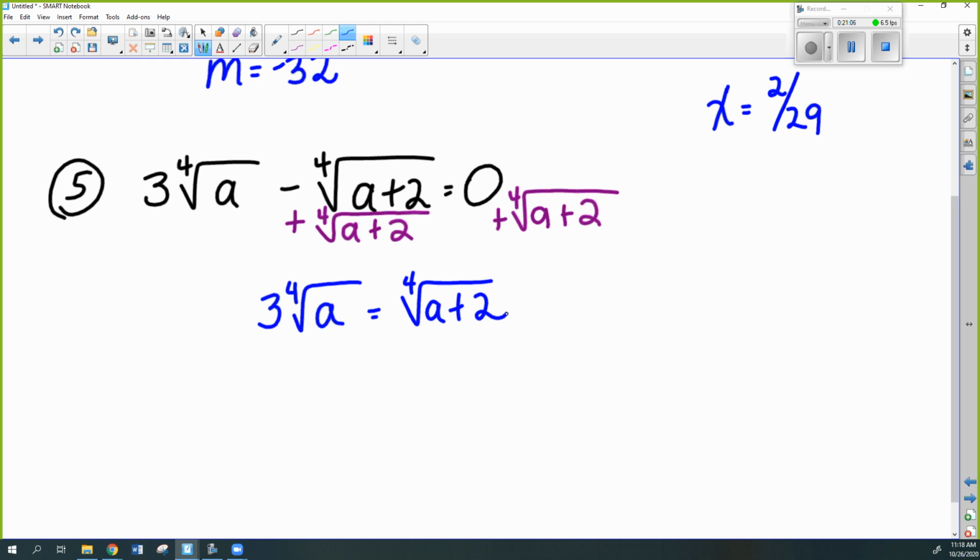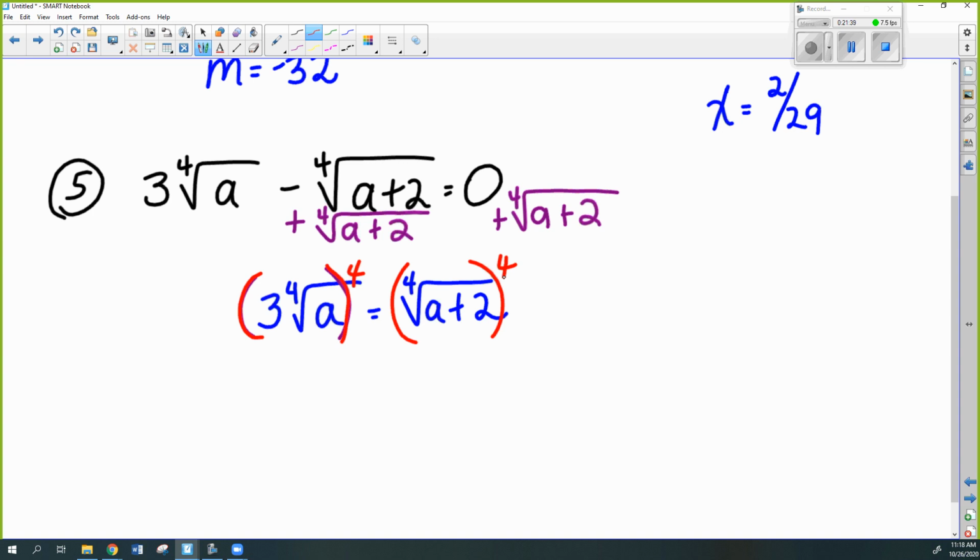All right, so now it's a lot like the problem we just did, where we've got radicals on both sides, and we have to use an exponent to get rid of the radical. What exponent are we going to use? I'm getting a couple different answers. All right, it is a 4th root. So we're going to raise it to the 4th on both sides.